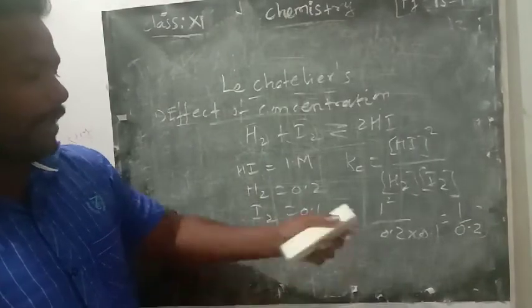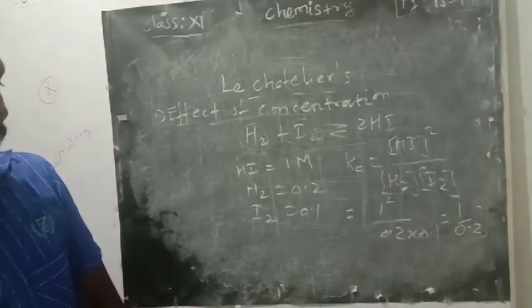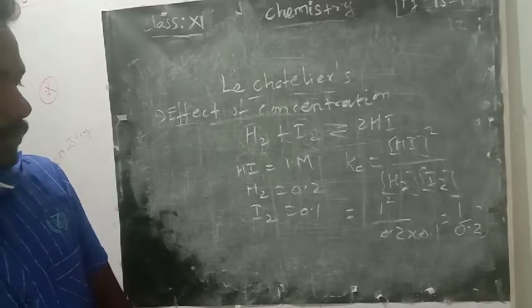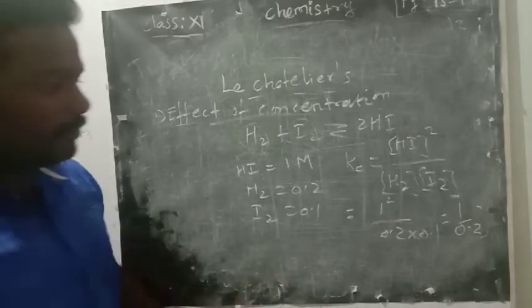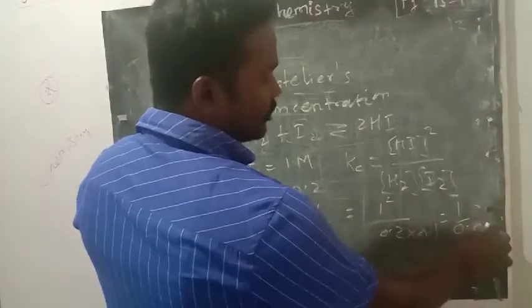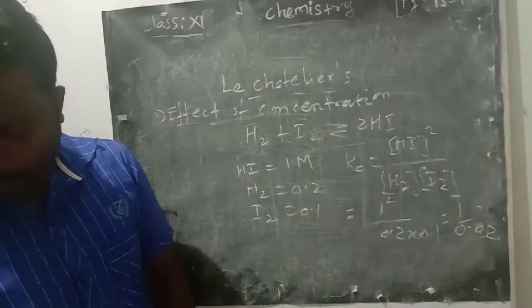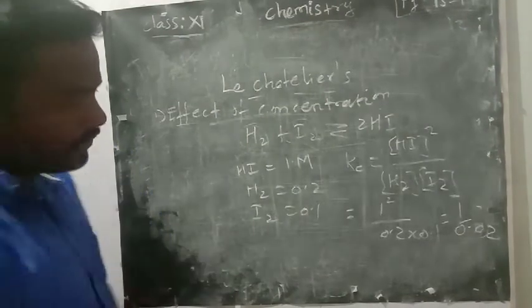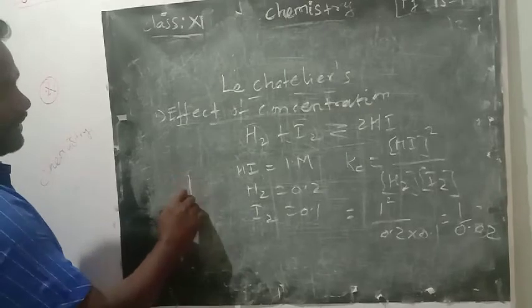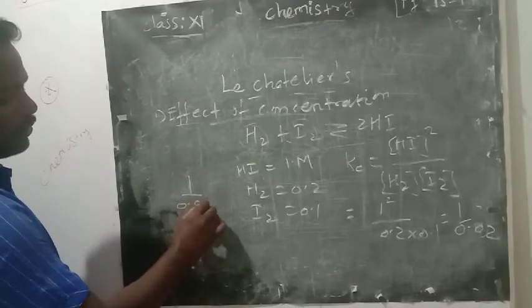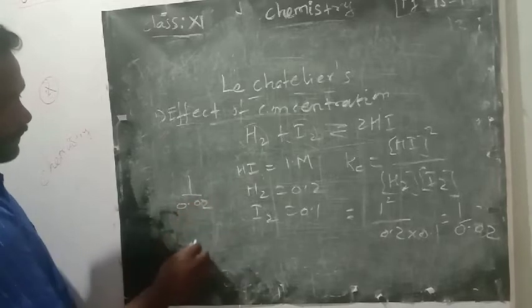Then 1 by 0.02, how do you simplify? It is equal to 50. How? For example, 0.02, how will you write?